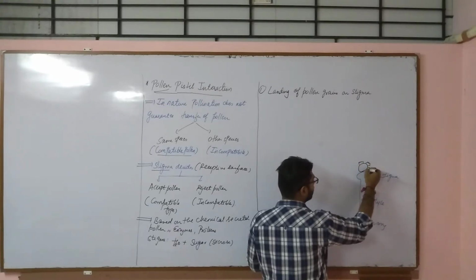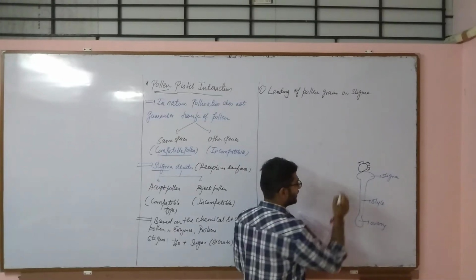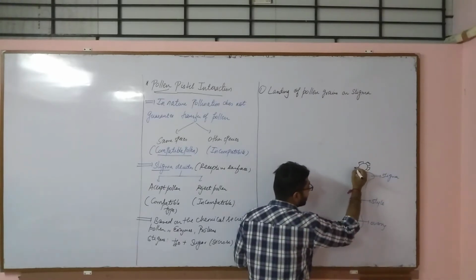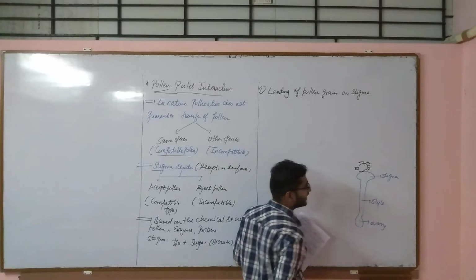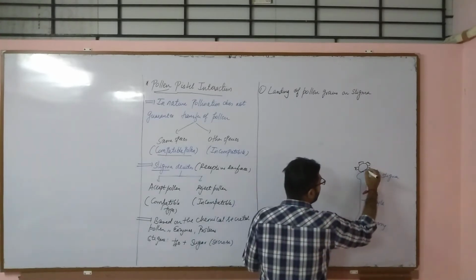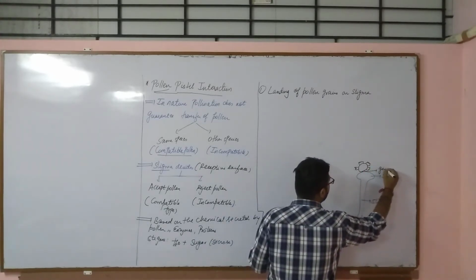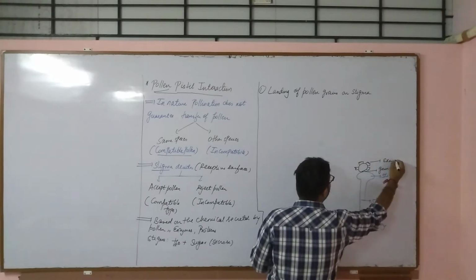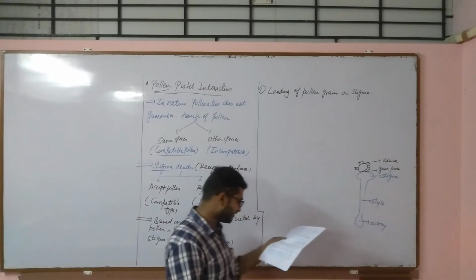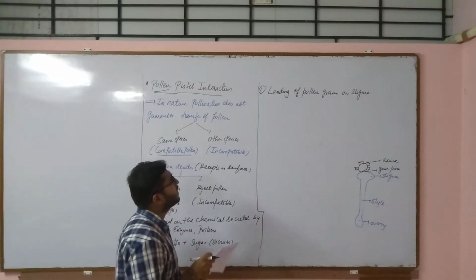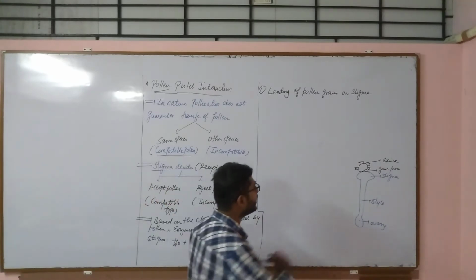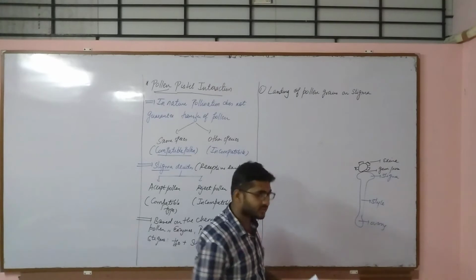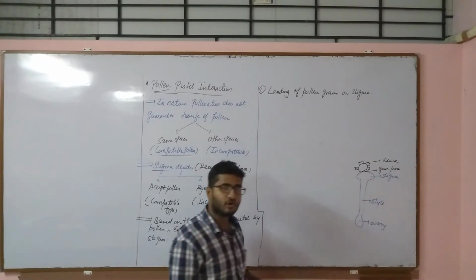We also know that the region where exine is absent is called germ pore. So all these regions are the region of germ pore, and this is the exine layer, which is again the hardest layer. Now the first step is pollen with the help of pollination has landed on the receptive surface, that is stigma.